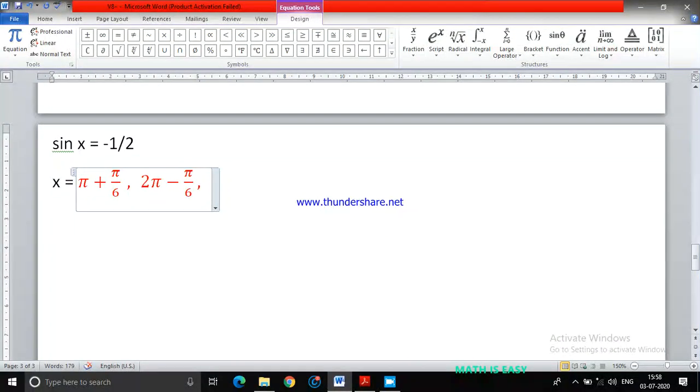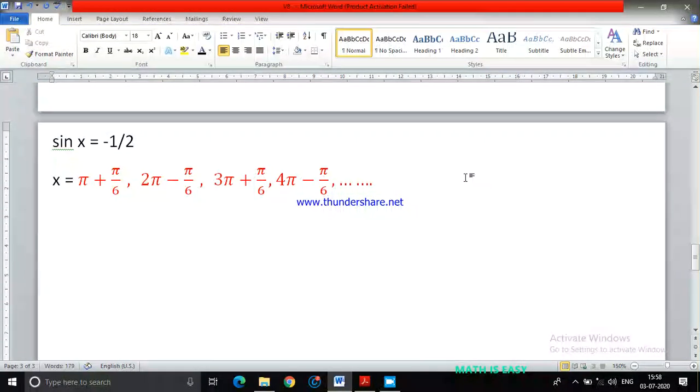Then the other possible value will come as, when I make another rotation, 3 pi plus pi by 6. Then in the next rotation it will come as 4 pi minus pi by 6, and this process will continue and so on. This process will go on, right?